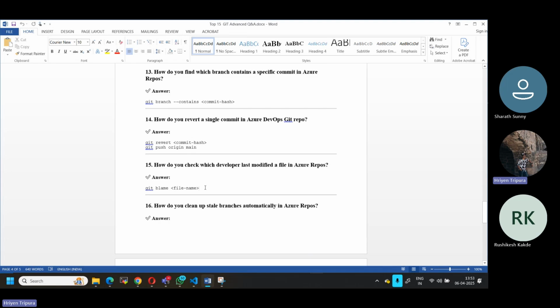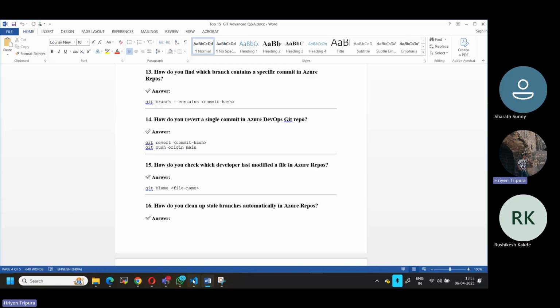Now the last question is, how do you check which developer last modified a file in Azure Repos? That means if you have a particular file where you want to know who modified a particular line of the code, how can you check this? That is when we can use git blame on the particular file name, so you can see all the history. This is one way of doing it.